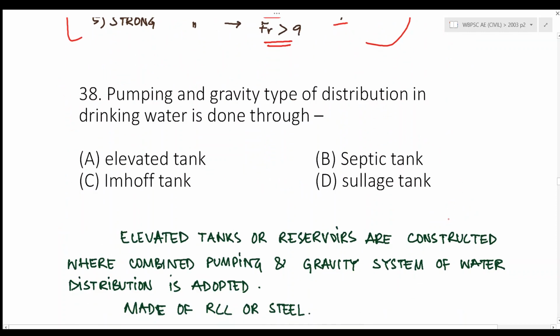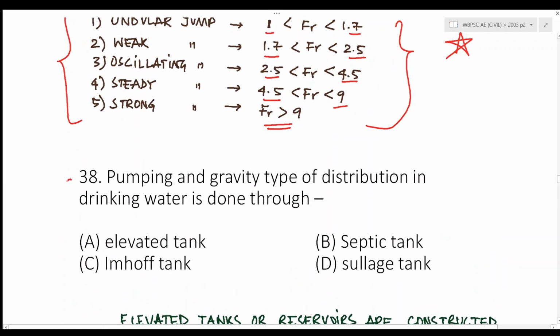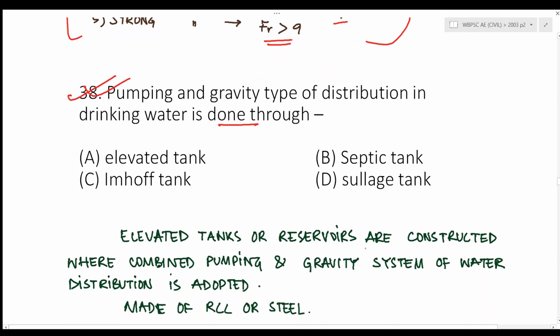Next question. Pumping and gravity type of distribution in drinking water is done through. Now, elevated tanks or reservoirs are constructed where combined pumping and gravity system of water distribution is adopted. Also, this is made of RCC or steel, and mainly made of RCC. So the answer for this particular question should be A, elevated tanks.